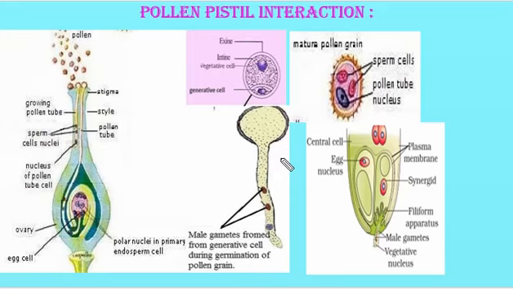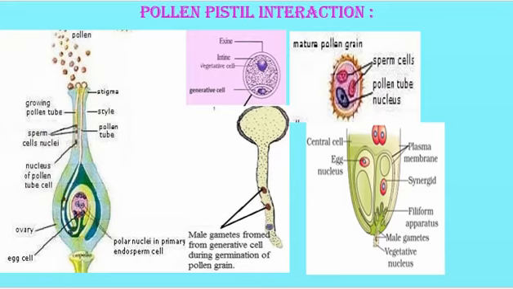This pollen pistil interaction has various advantages. What are the advantages? The first one is that it involves pollen recognition, followed by the promotion or inhibition of the pollen. Second, knowledge gained in this area would help plant breeders manipulate the pollen pistil interactions, even in incompatible pollination, to get the desired hybrids. The third one is that it will help breeders cross different genera to combine desirable characters to produce commercially superior varieties. So this is about the pollen pistil interaction.